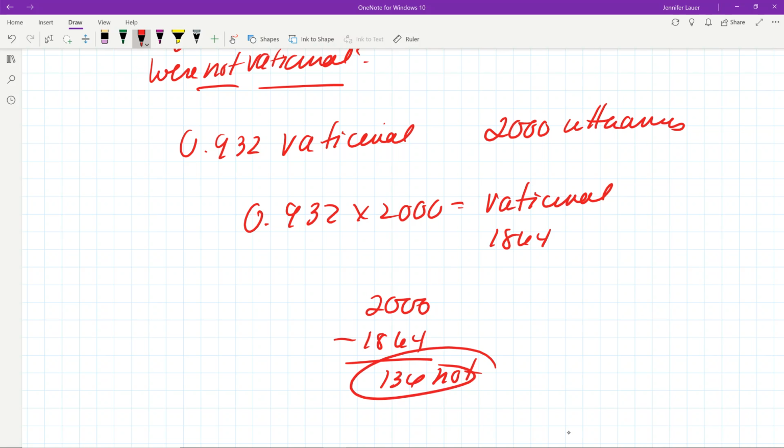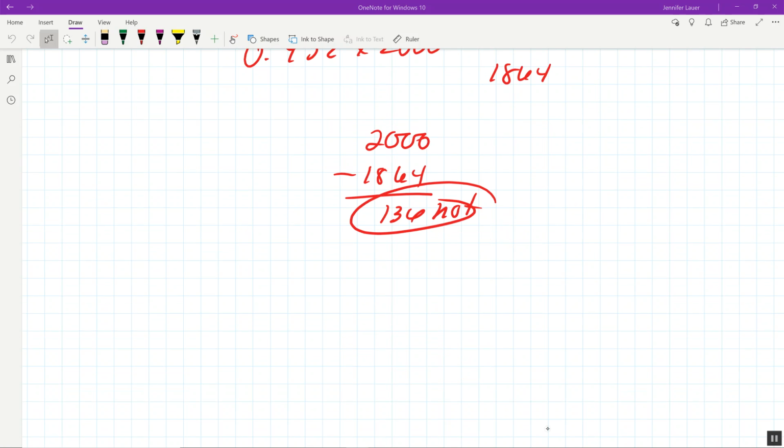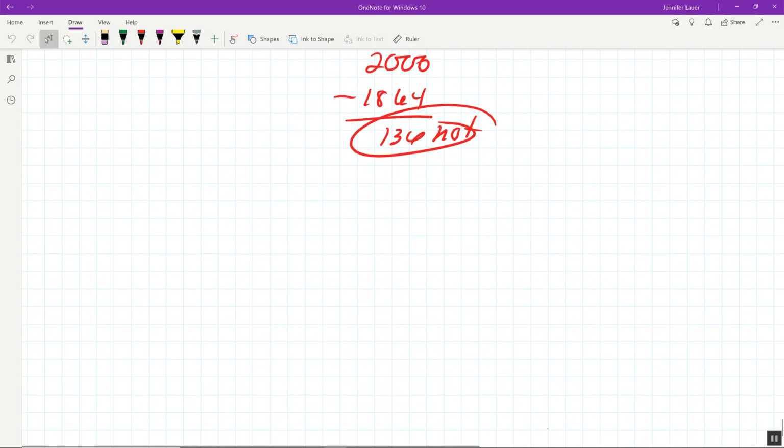So I've given you an example where the information matched. I've given you an example where they're giving us our total, so it's just a straight problem. I'm going to give you one more example where the information does not match.